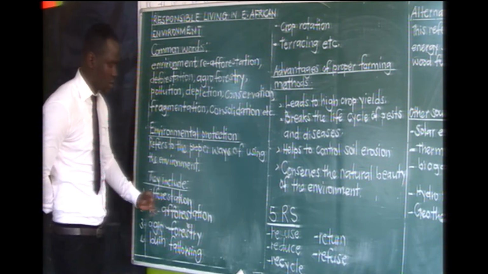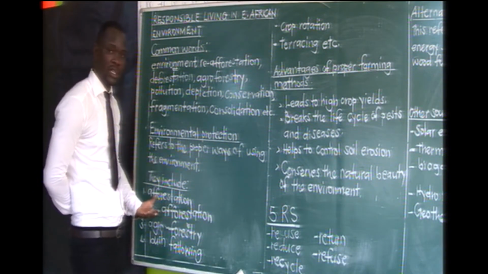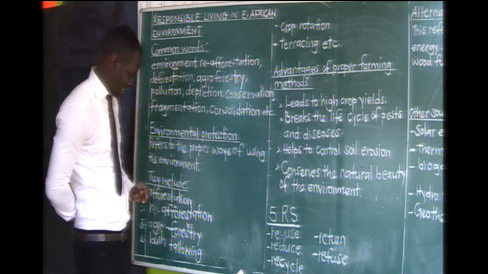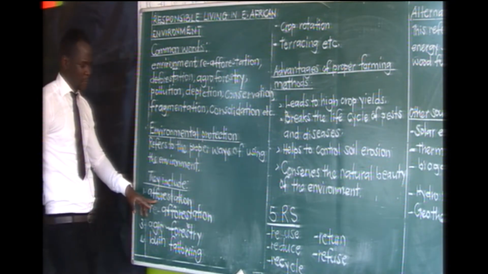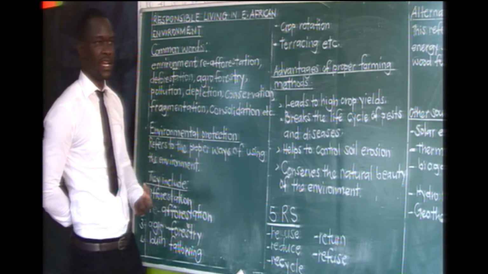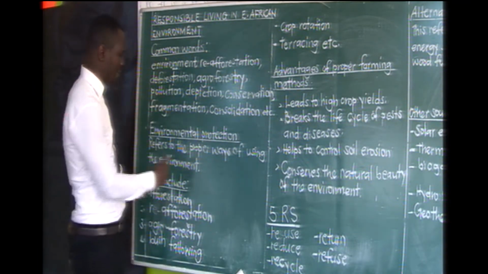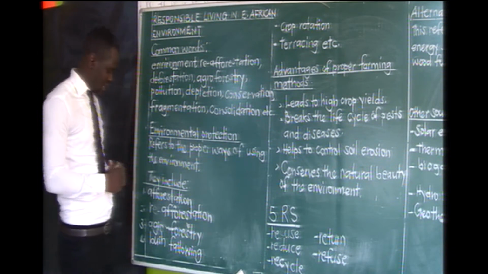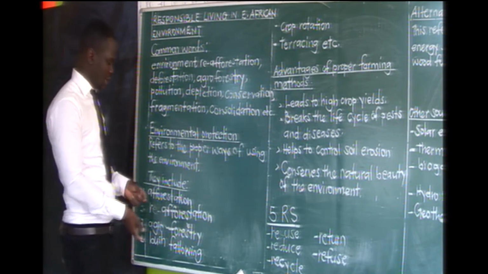One, we have what we call afforestation. Could you be knowing the definition for afforestation? If you have forgotten, then we are going to define it together. Afforestation means growing trees in an area which did not have them. In simple understanding, planting of trees where they did not exist. As simple as that. Then the other one is its opposite, reforestation.